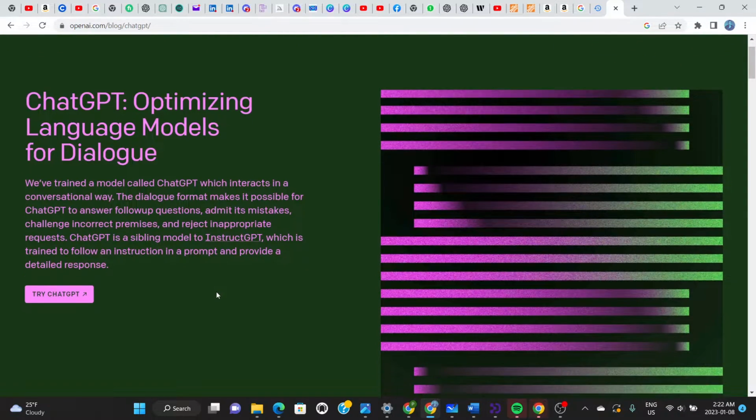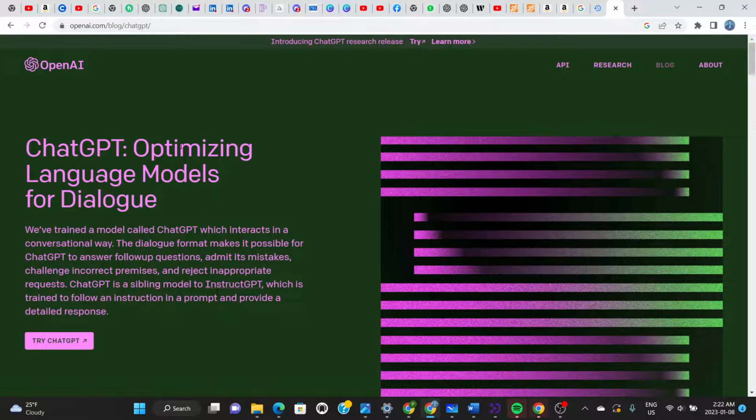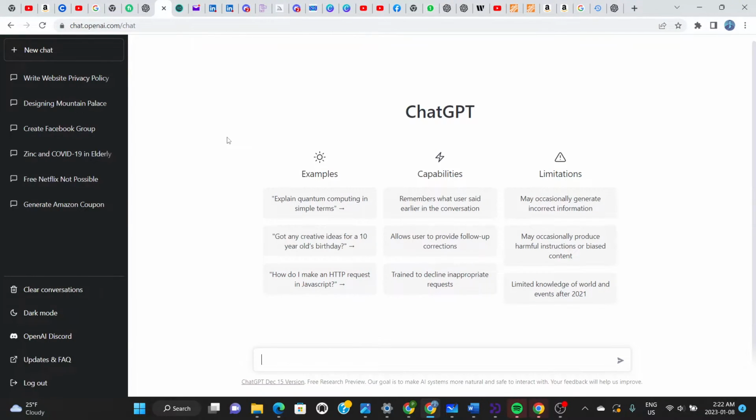Once you do all that, you'll be signed on to ChatGPT and you will have an interface looking just like this. Once you're here, as you can see, I've been asking so many questions and it's been doing a good job, to be honest. So let's go here and just ask ChatGPT: write the privacy policy of my website called, let's say my website is called center.com. Okay, so let's see how good ChatGPT is in resolving this.